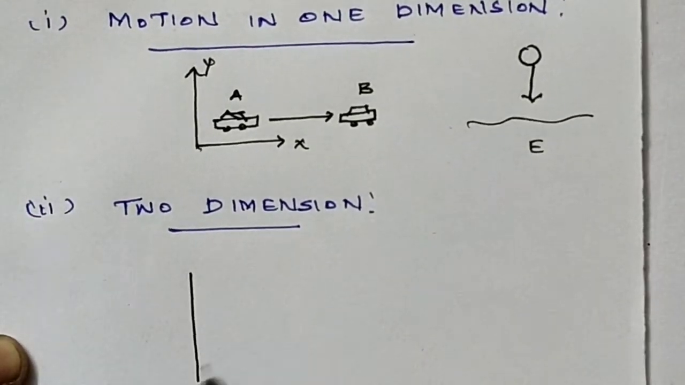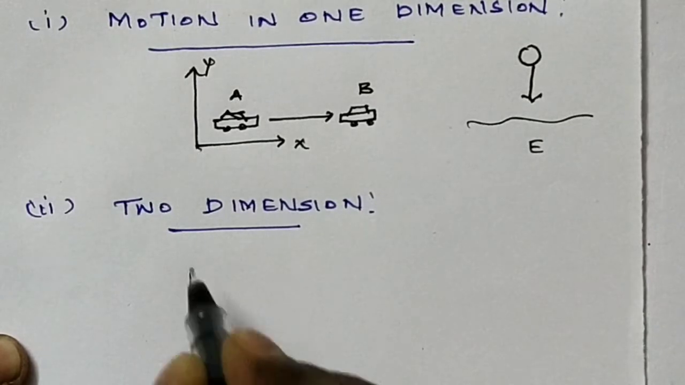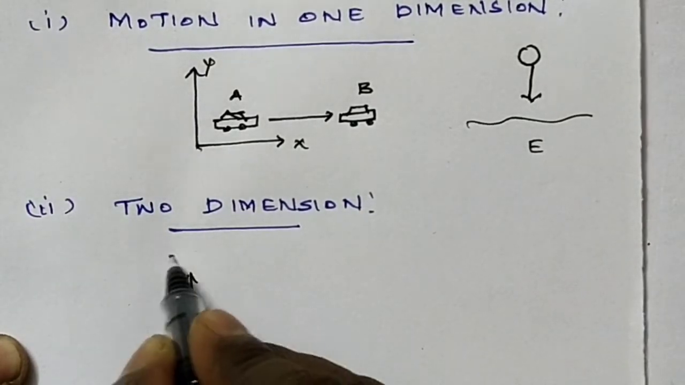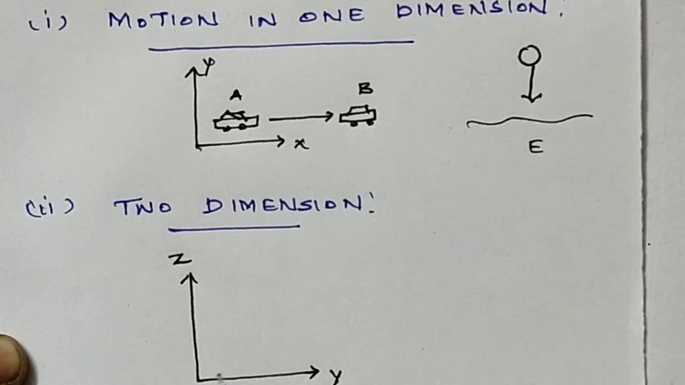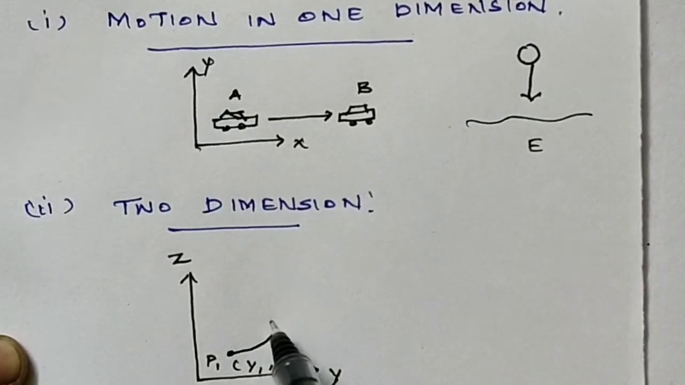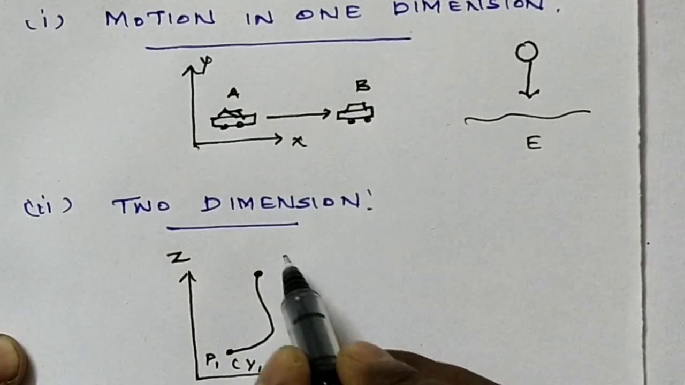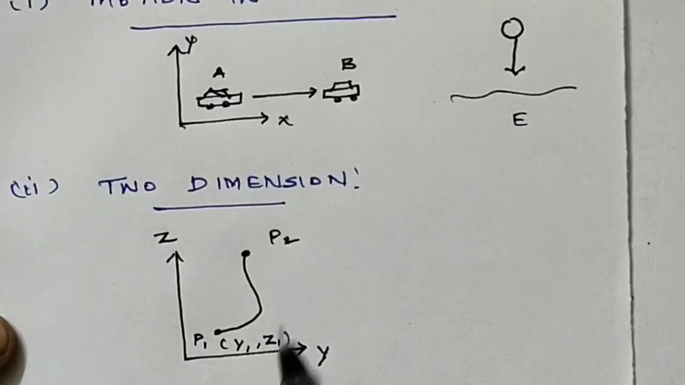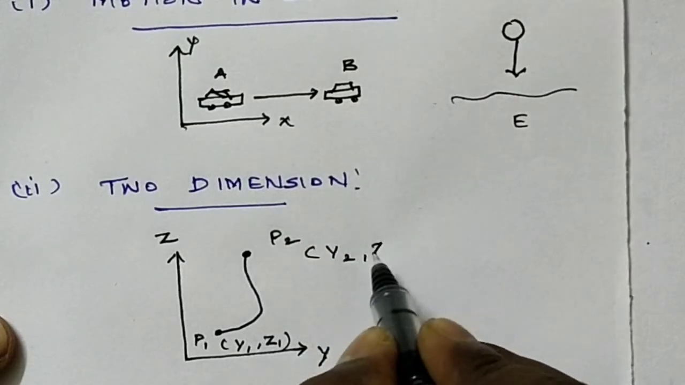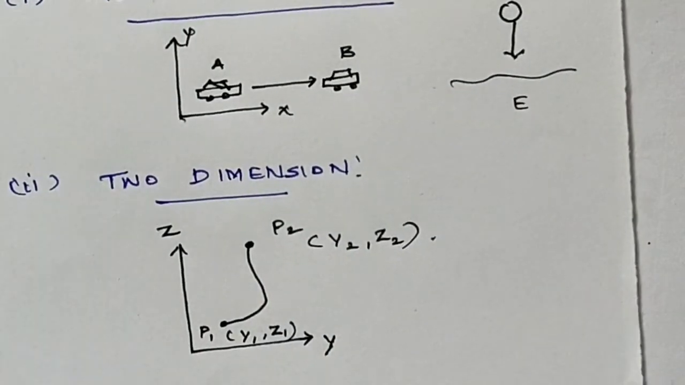So here consider the xy plane or yz plane. At a given time the position of the particle is P1, that means the y1, z1 point. The coin moves, and after reaching that point, that is P2, here it is y2, z2. So that carom coin is moving on the board. Another one is an insect crawling over the floor of a room.